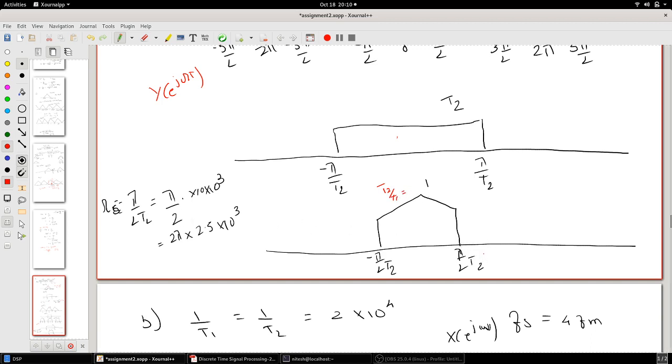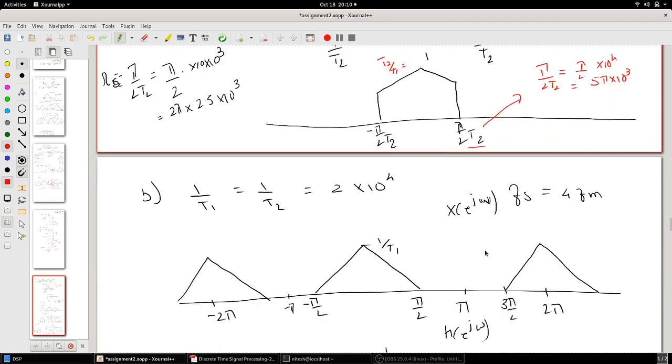So this frequency here will be pi by 2T2, which is actually equal to 2 pi into 5 into 10 raised to 3. So this is pi by 2 into 10 raised to 4, which gives you 5 pi into 10 raised to 3. This will be the frequency which will pass through.